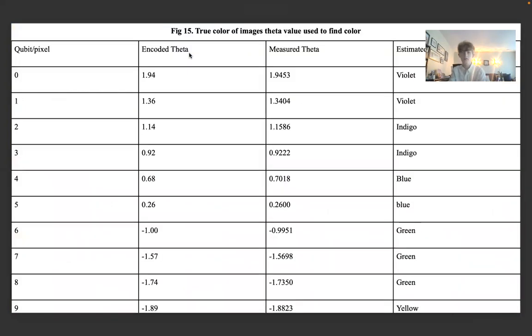The final result is the true color image theta value used to find the color. And here, you can see yet again that the encoded and measured theta values are very close to each other and have a low percent error, as well as that you can estimate the color with these values. For example, a color in the range of 1.94 to 1.36 could be seen as indigo, but if you were to take a color in the range of 0.68 to 0.26, you could estimate that that would be blue. This is how we would construct a color wheel.